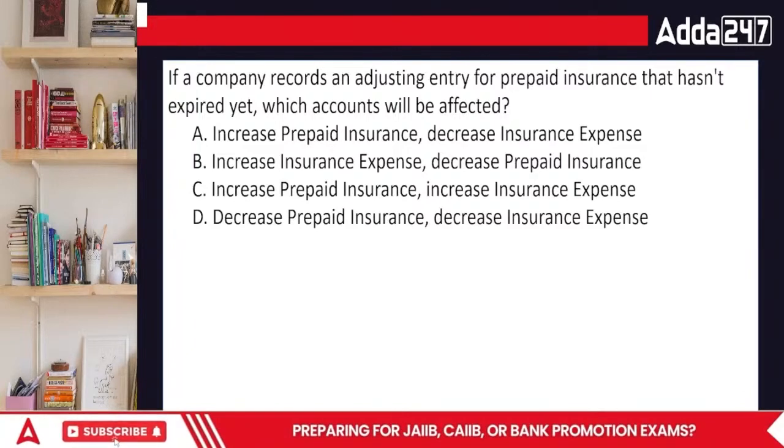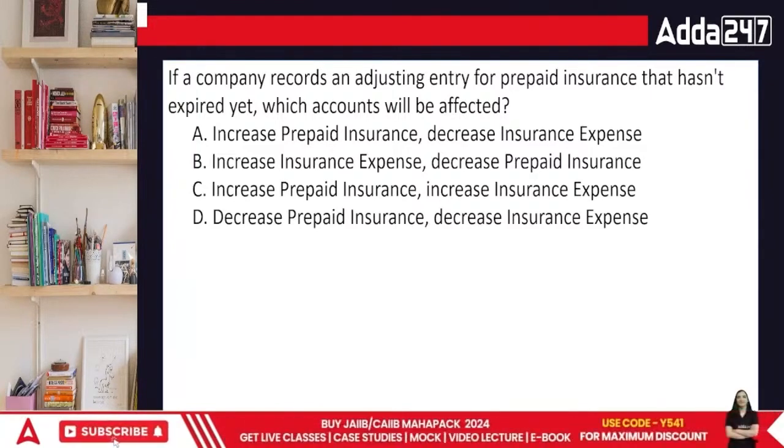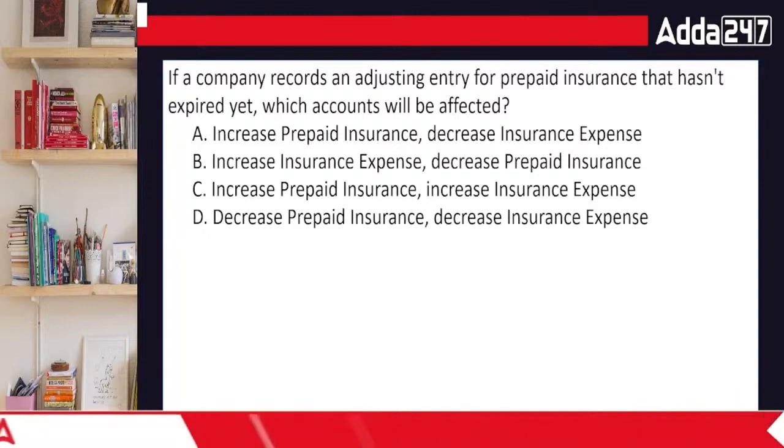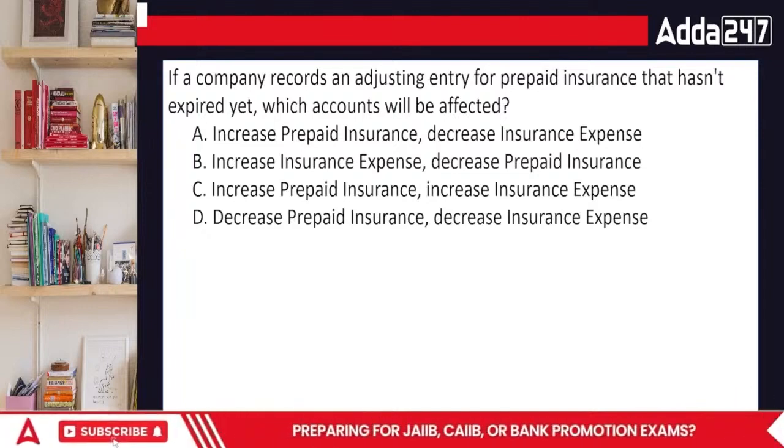Increase the prepaid insurance, decrease in insurance expense, then increase insurance expense and decrease prepaid insurance, increase prepaid, increase insurance, or decrease both of them.